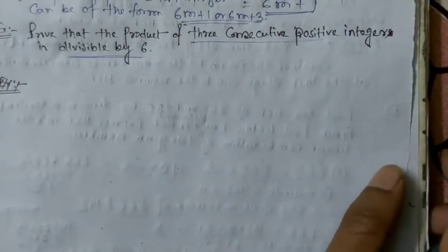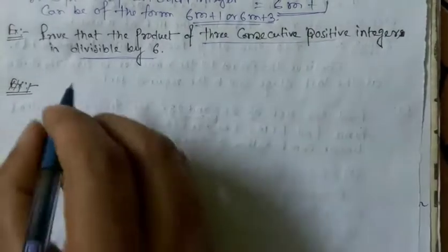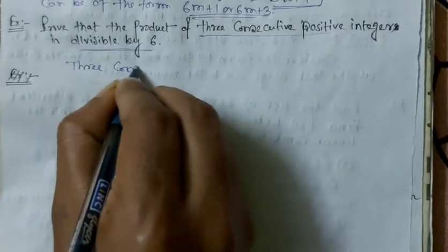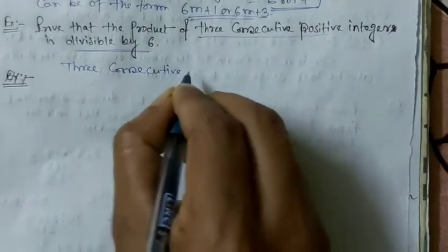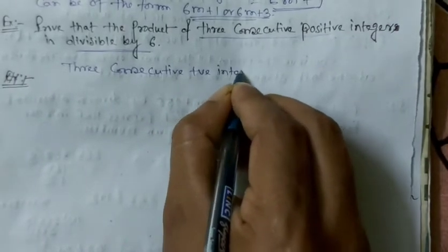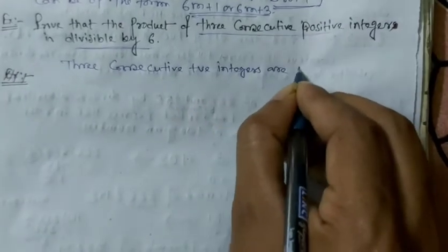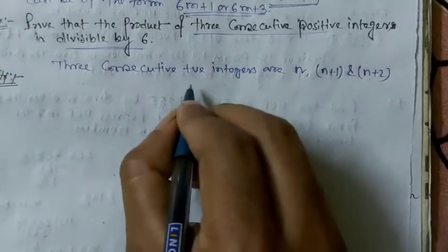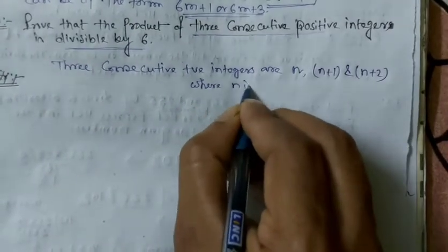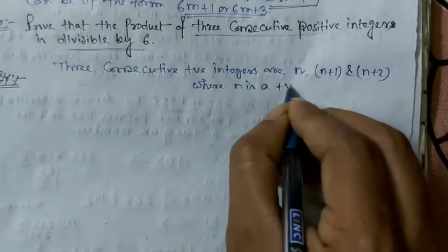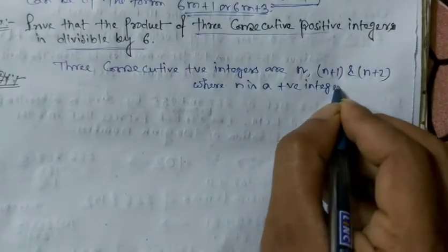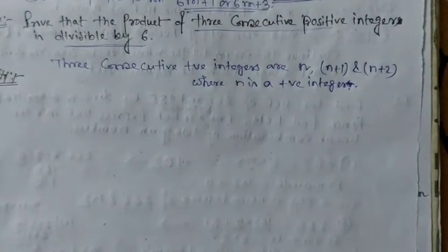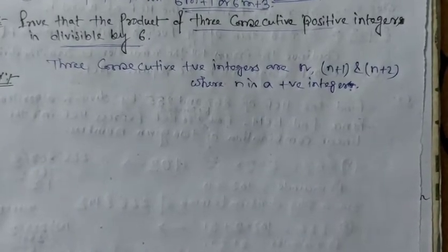So three consecutive positive numbers means they are in the form n, n plus 1 and n plus 2, where n is any positive integer.